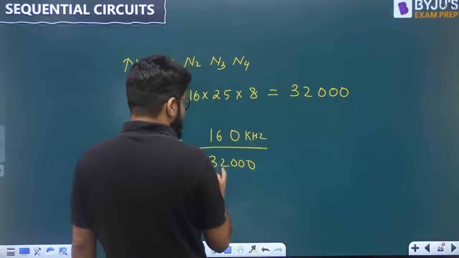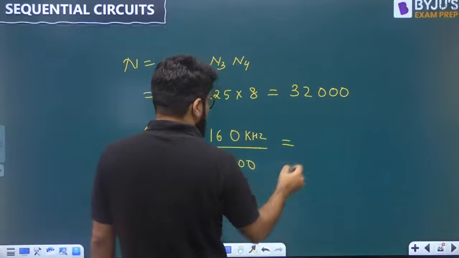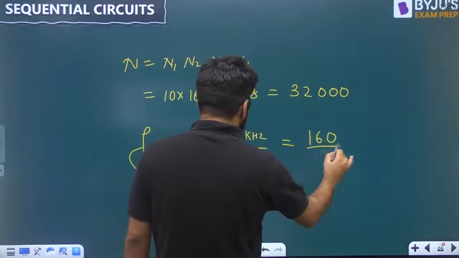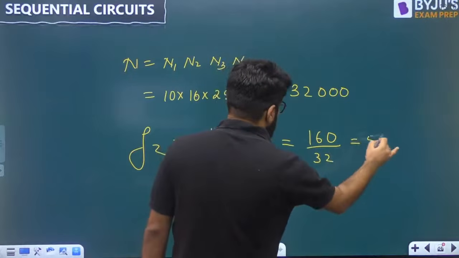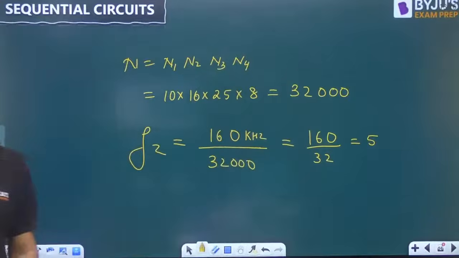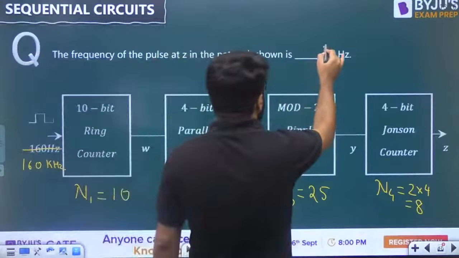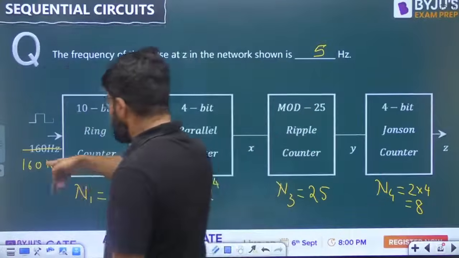Okay, so kilo will cancel with the 1000. So that becomes 160 divided by 32. Answer will be 5 Hertz. Okay. Answer is going to be 5 Hertz. Make this as 160 kilohertz.